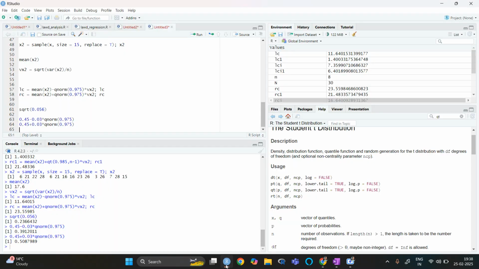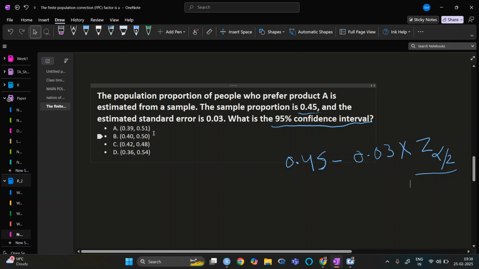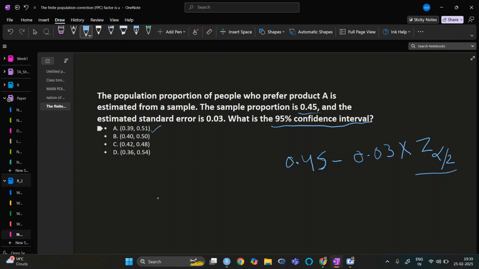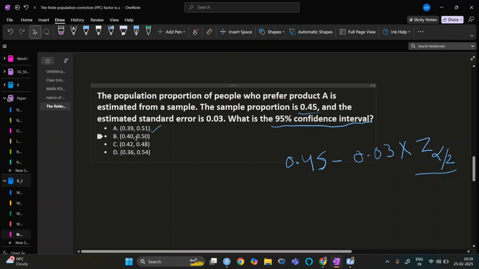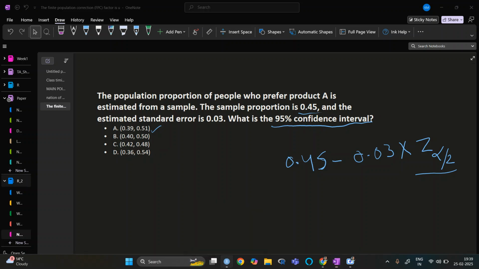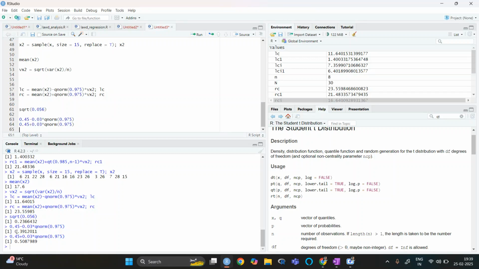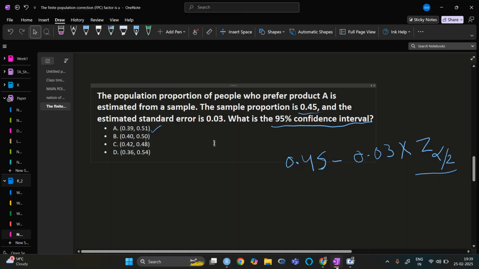So 0.508 is basically 0.51, because we are taking up to 2 digits. The next digit is 0, so we take up to that. So 0.3912 will be rounded off to 0.39, and 0.5087 will be rounded off to 0.51. So this one is the confidence interval for that.